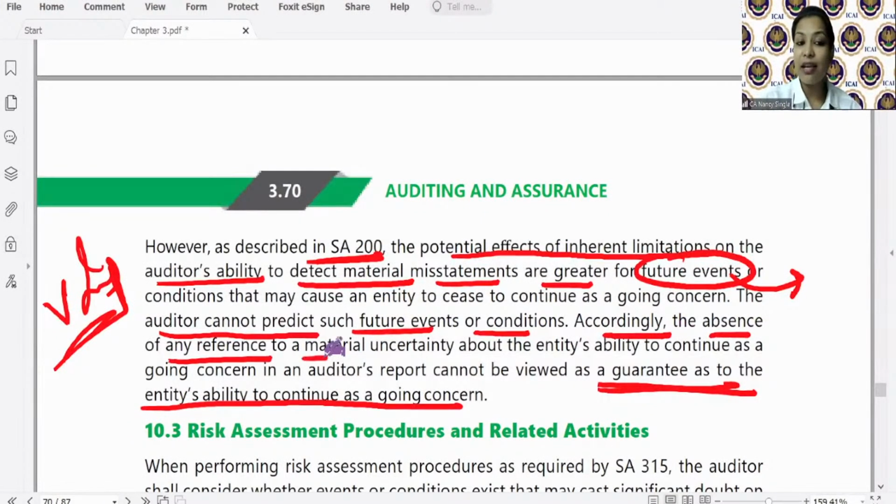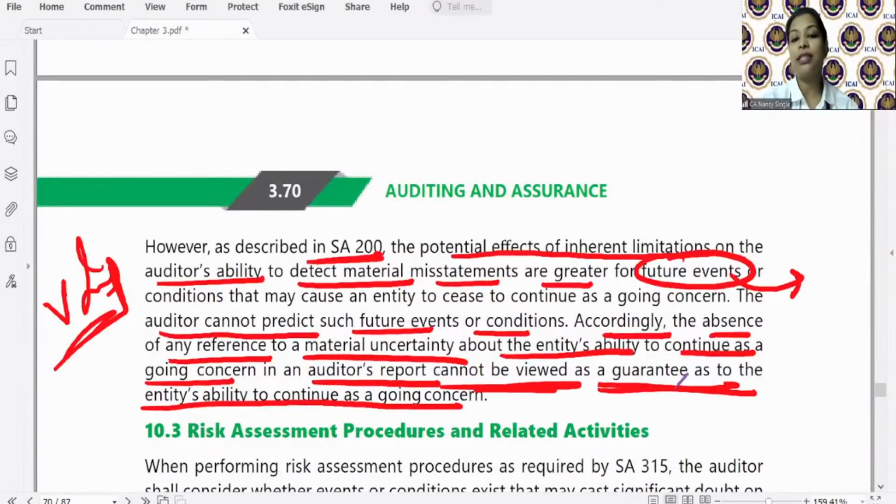The absence of any reference to a material uncertainty about the entity's ability to continue as a going concern in the auditor's report cannot be viewed as a guarantee as to entity's ability to continue as a going concern. अगर auditor ने audit report में कुछ भी mention नहीं किया है, because according to him everything was correct with respect to going concern. Management का use भी correct था and there was no significant doubt. So absence of anything with respect to material uncertainty is not a guarantee that the entity will continue as what? As a going concern.